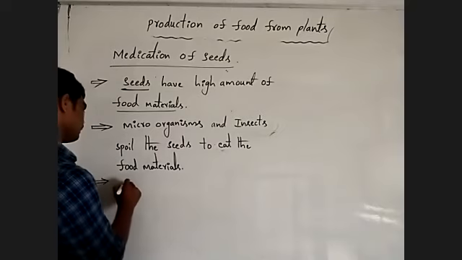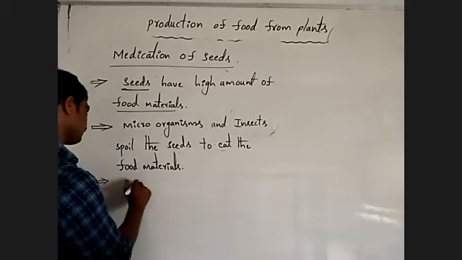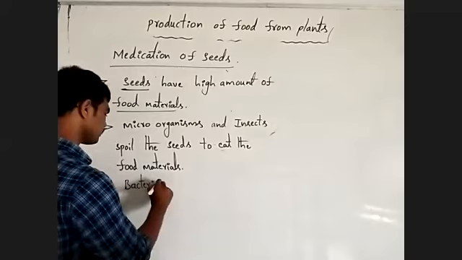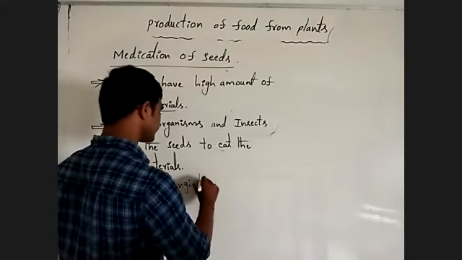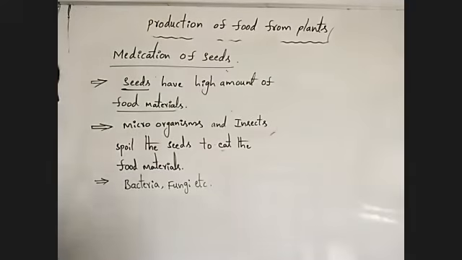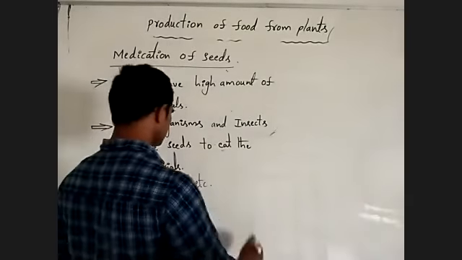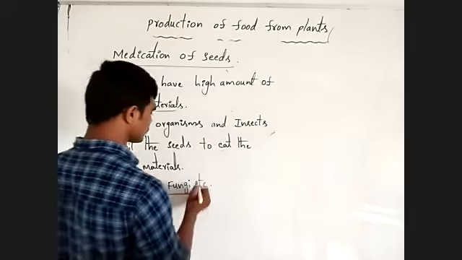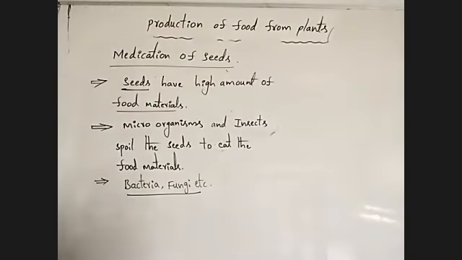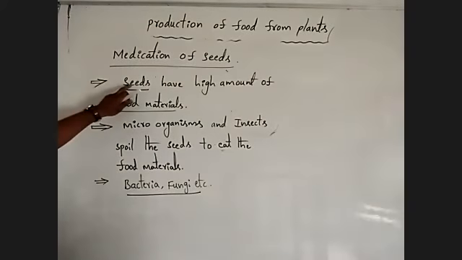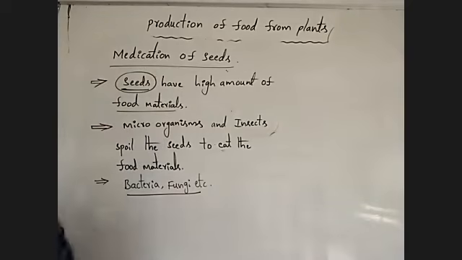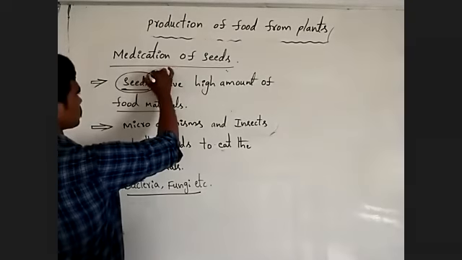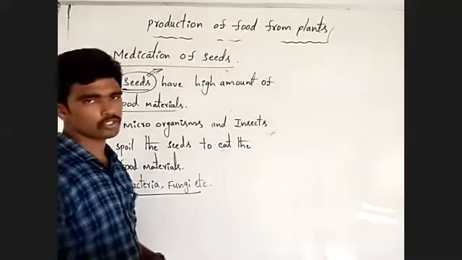Microorganisms, for example, bacteria, fungi, etc. This type of microorganisms depend on the seeds to eat the food material. That is why they spoil the seed. When seeds are spoiled, they cannot germinate.